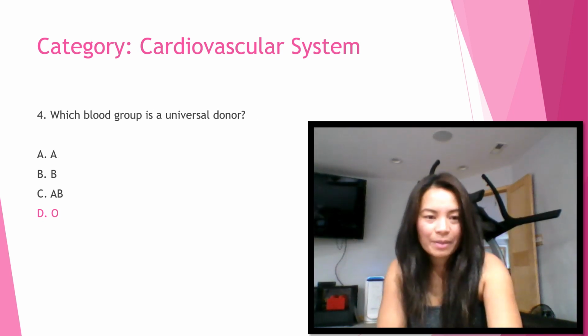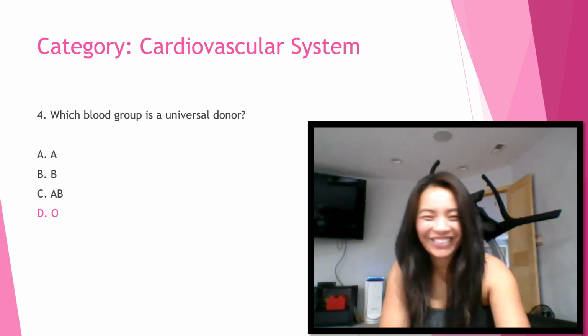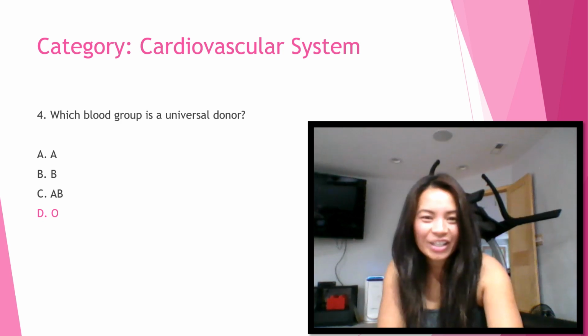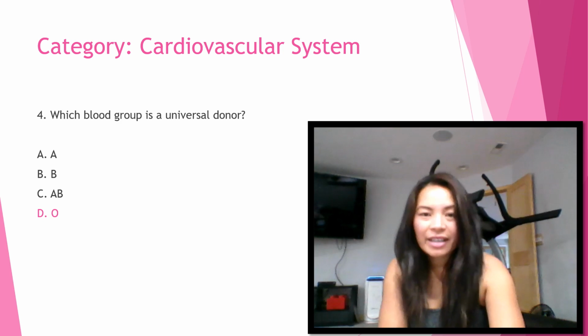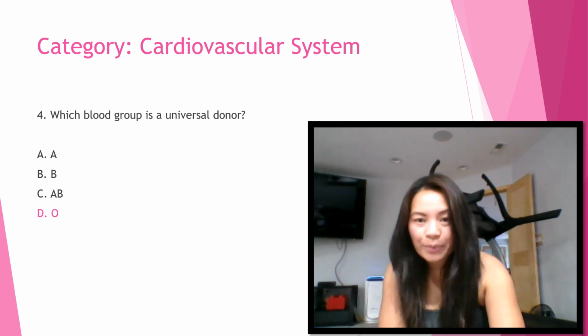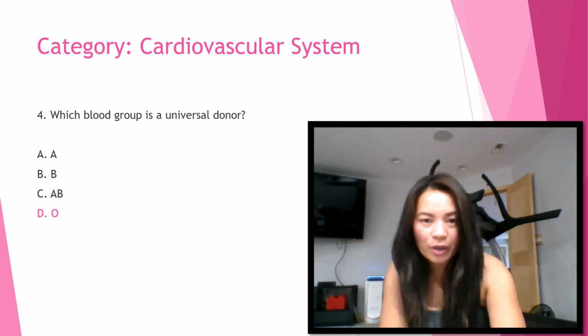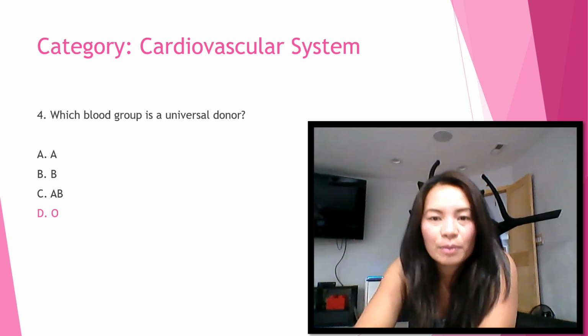Okay, number four question. Which blood group is a universal donor? Donor. I can't pronounce this word. Okay, the correct answer is letter D because there are several blood groups A, B, and O. These letters stand for certain proteins found on the blood cells of that particular blood group. Blood group O is a universal blood donor, which means a person with that particular blood group can donate to a person with a different blood group.